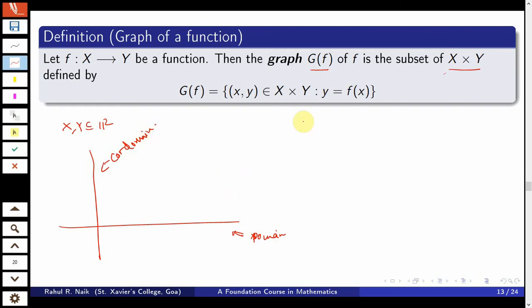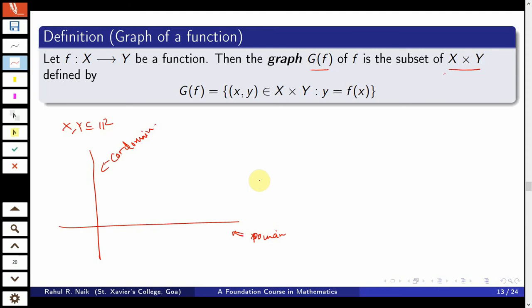So, if f is from a subset of R to a subset of R, we can very easily plot the graph of the function on plain paper.